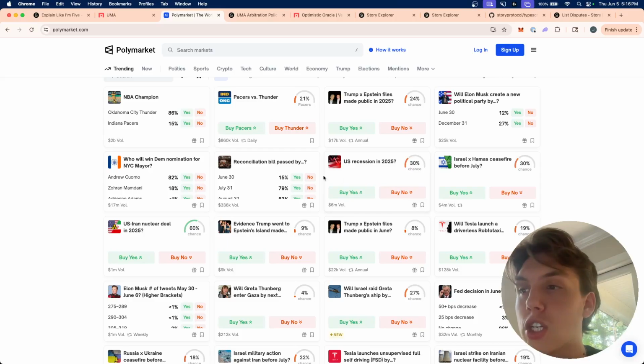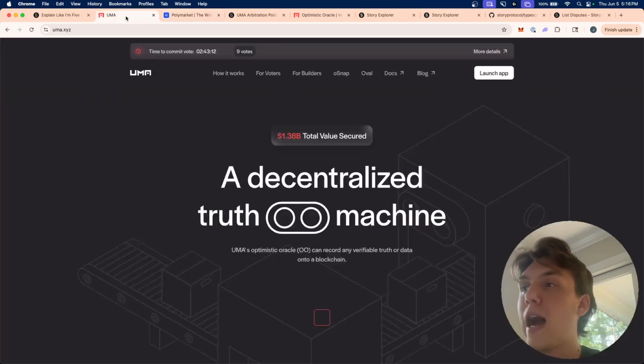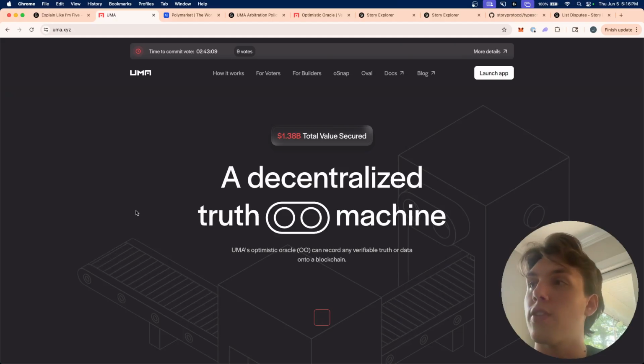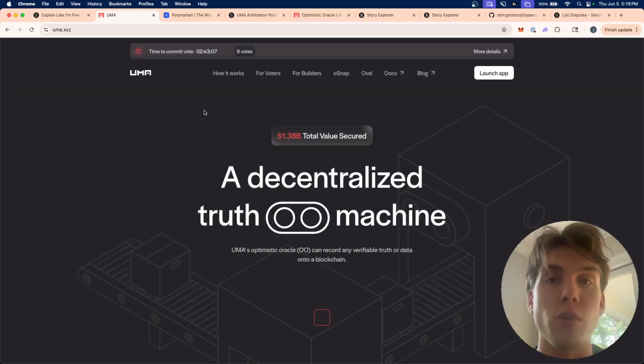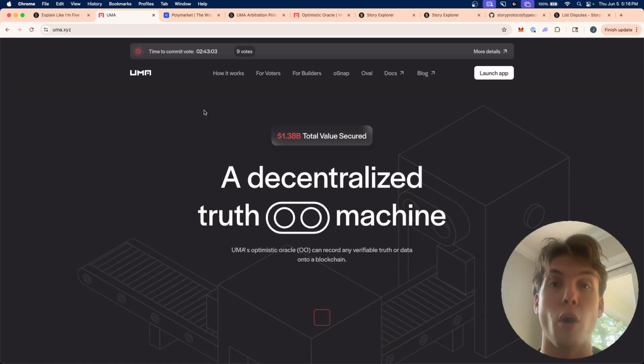Is there going to be a recession in 2025? You can vote yes or no. And the outcomes of that prediction market, or those predictions, are validated and enforced by UMA, right? UMA is really good at that. And so UMA is also working with Story to make sure that IP assets are used properly.